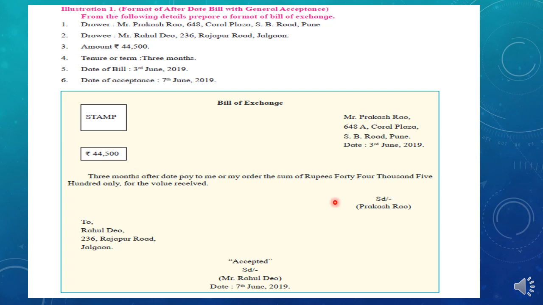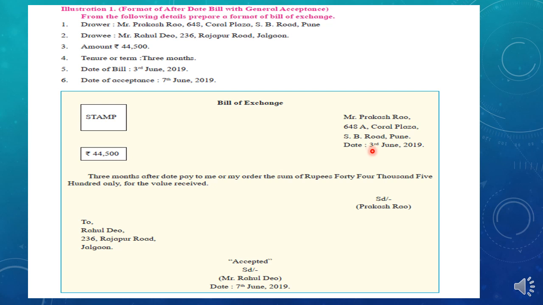After this statement, Prakash Rao will sign, and then he will write the name of the drawee on whom the bill is being drawn. So, to Rahul Dev, 236 Rajapur Road, Chalgaon, and finally at the bottom middle, the drawee's accepted signature, Mr. Rahul Dev. But he has accepted the bill on 7 Jan, even though the bill was made on 3rd June. So the due date, it is an after-the-date bill, student. The due date will be calculated as 3rd June plus 3 months, and 3 grace days will be added.